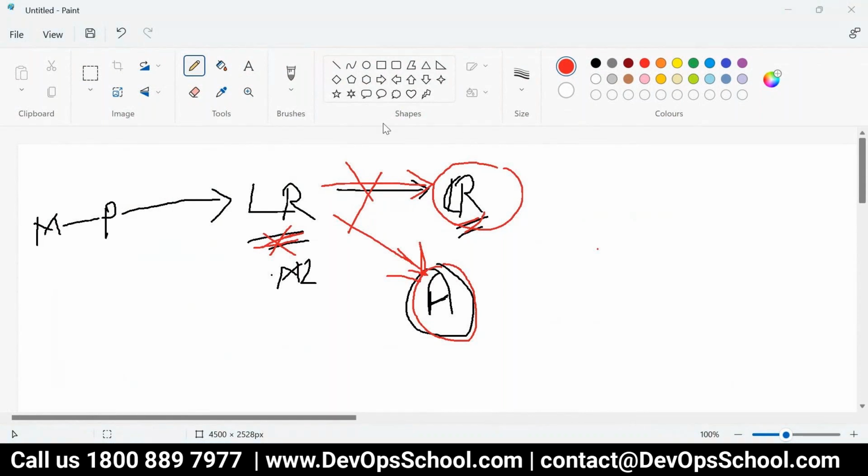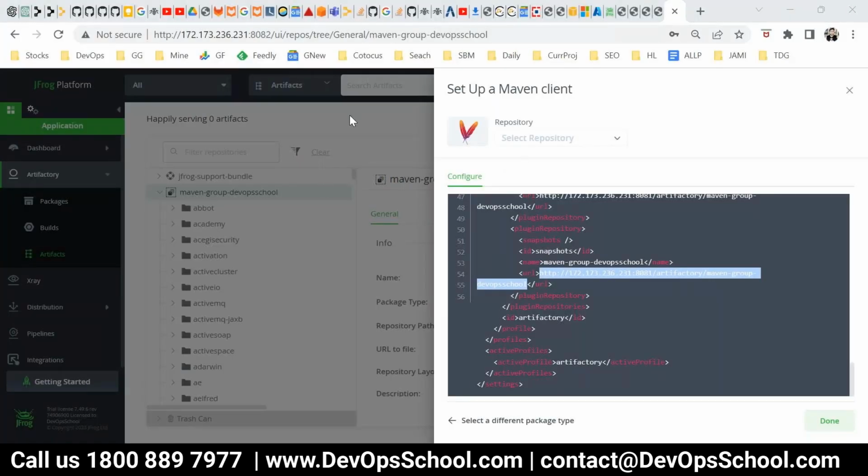Sir, okay, that is okay, but what is the exact real-time use of the repository? Because as far as I know from the project, a repository is used to download or to trace a package. Only two things: upload and download. Now different types of packages. Today I'm showing you the Maven packages. Next day you'll have Docker packages, how to push and pull.